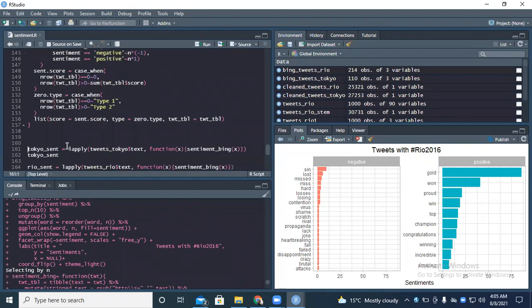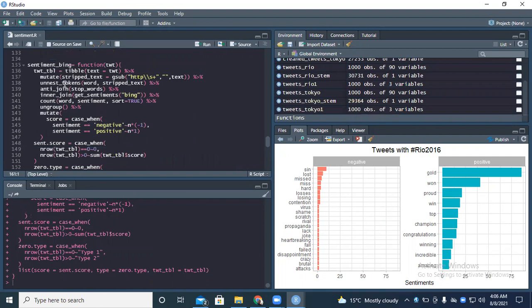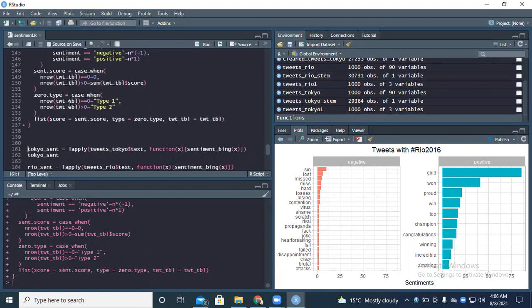So we're making a function. This is a function that first of all will clean up the text. After cleaning the text, it will pick the negative and the positive. Then we will compute its sentiment score. Then after that, we also categorize its type.